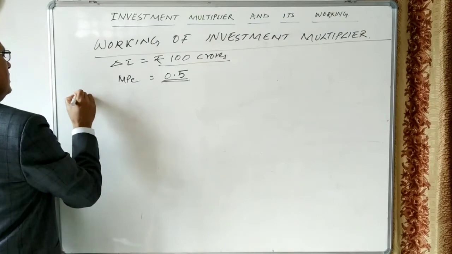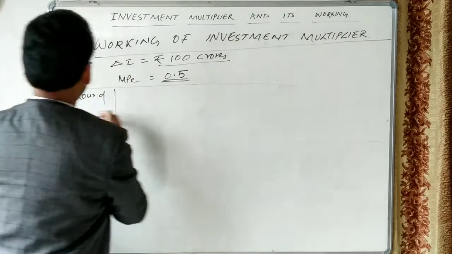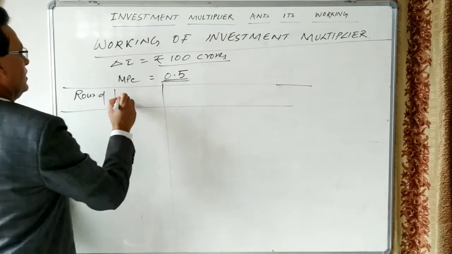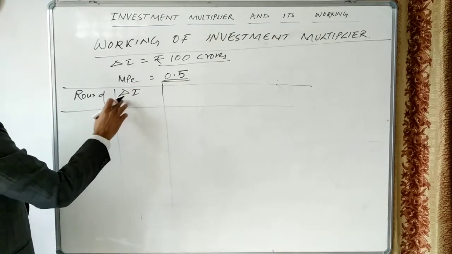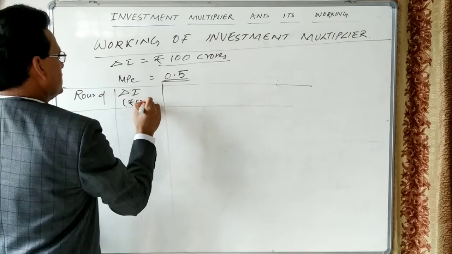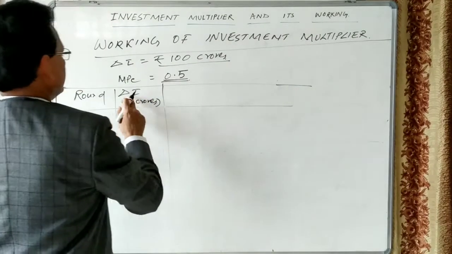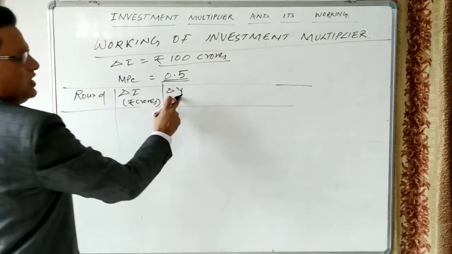Let us take rounds here. Then here the increase in investment, I am writing delta I, this is the increase in investment, given in rupees crores. Then if investment increases, the income will also increase.